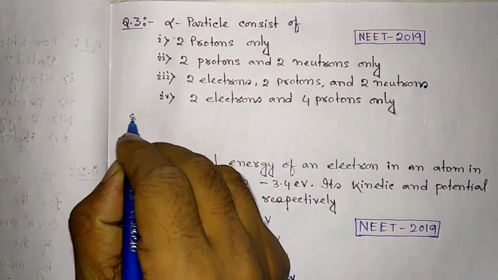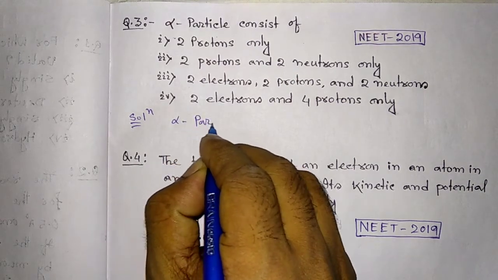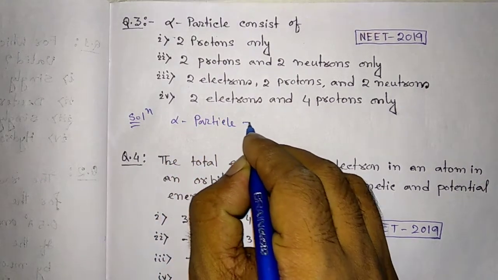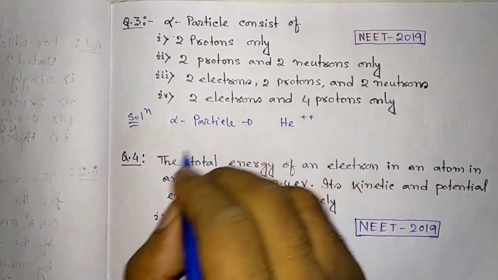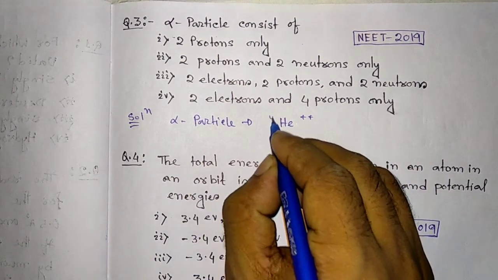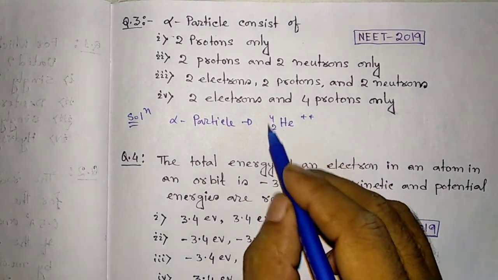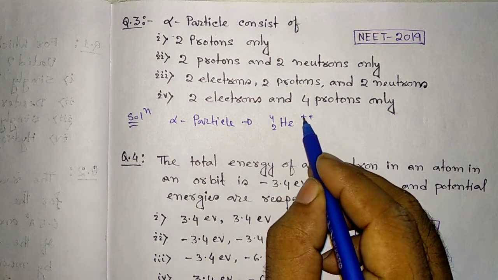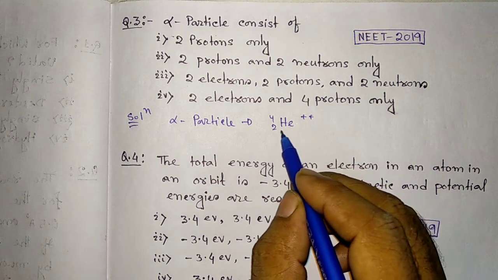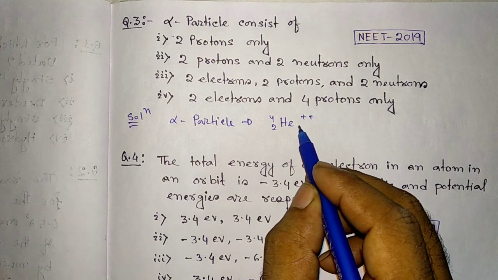So dear student, we know an alpha particle is double ionized helium, helium-4. It means a helium atom has 2 electrons. Double ionized means it has no electron. So what does it have?